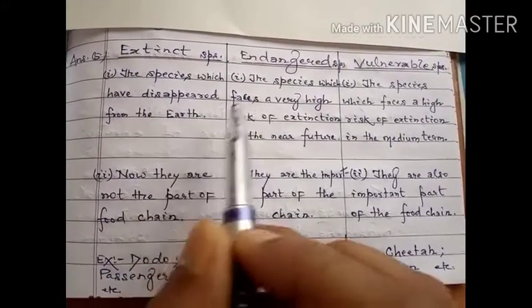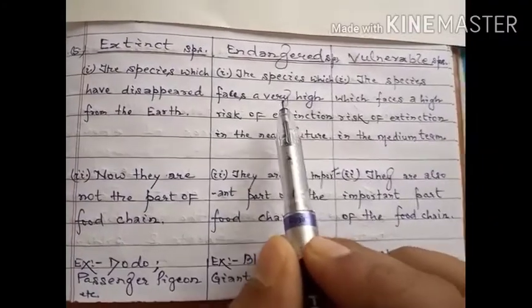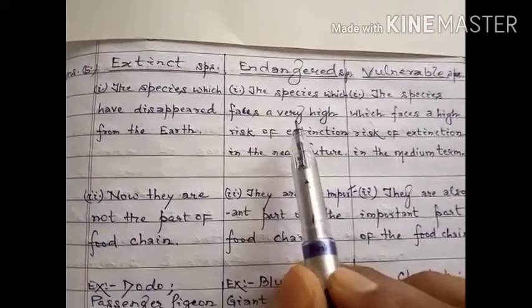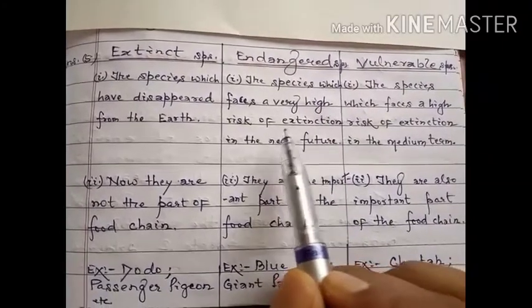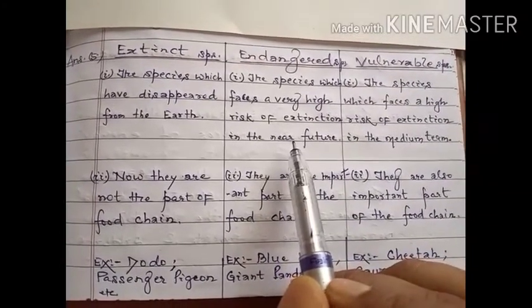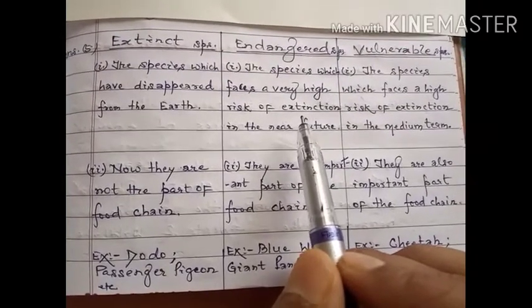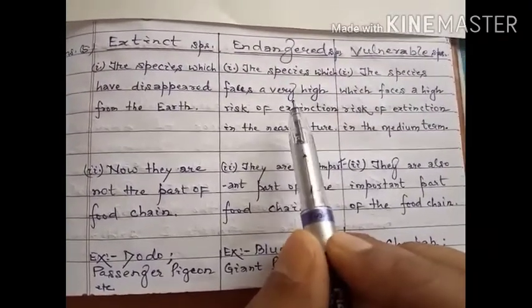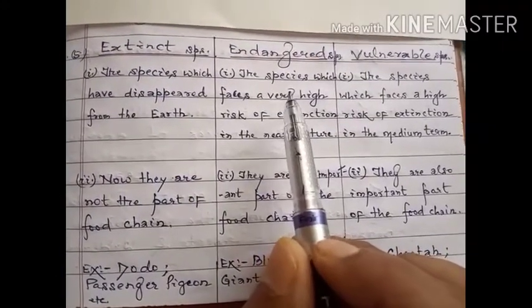Whereas in the case of endangered species, a species which faces a very high risk of extinction in the near future is categorized as an endangered species. They are at high risk of extinction in the near future, they may become extinct, and they are called endangered species.